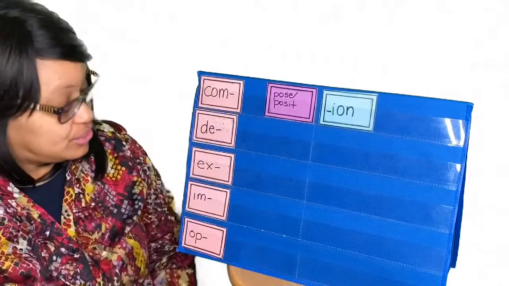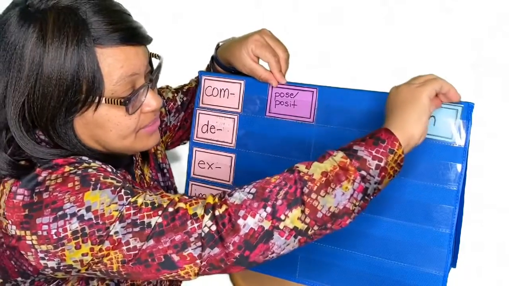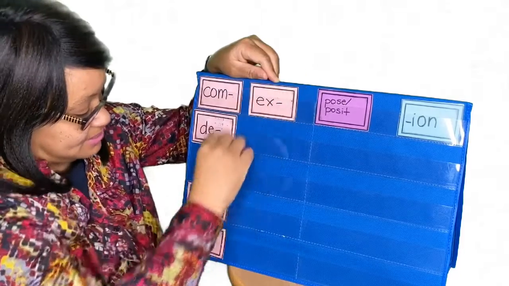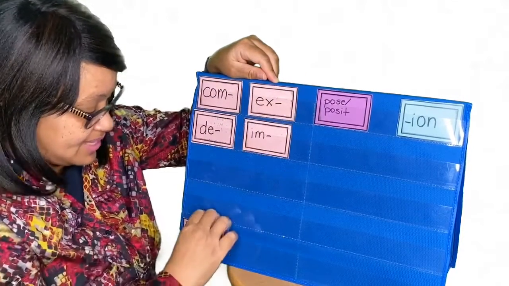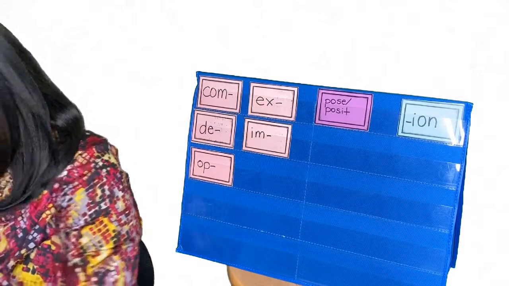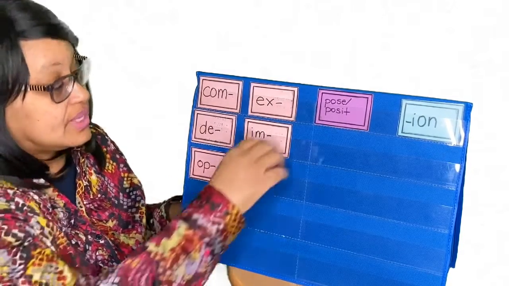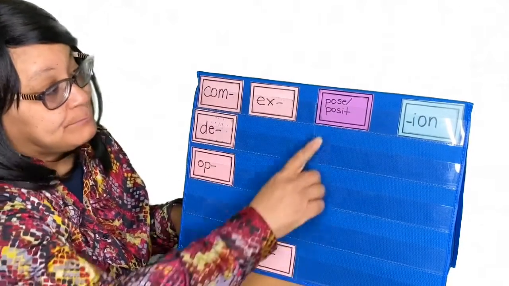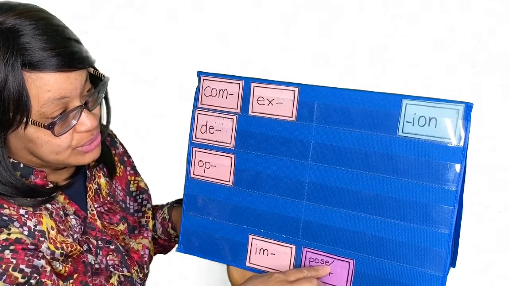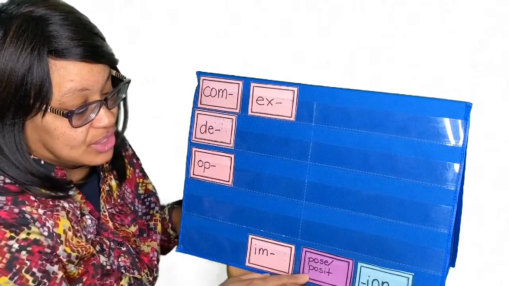So now we're going to try to compose some words. So I'm going to move this over here, this here, and let's put these up here so that we can have some space to build our words. The first word we will build is imposition. So we have im, pose. We only have one choice with our roots. So it's going to be posit.